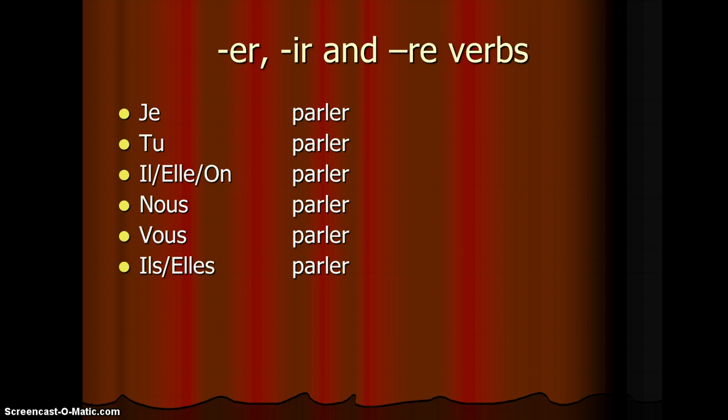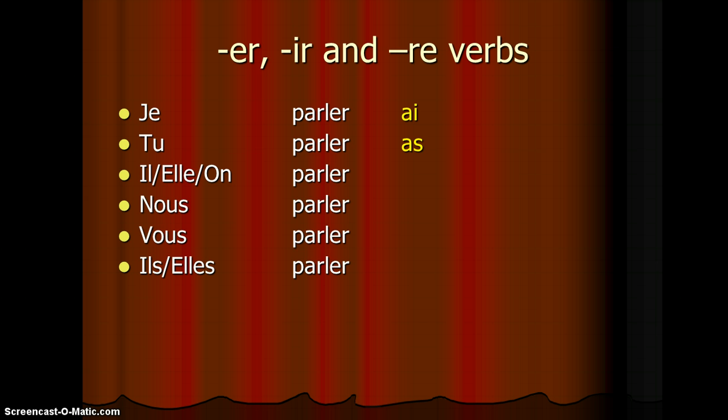Parler is the verb to speak. Let's imagine we've looked this up in our dictionary, and in actual fact we haven't changed anything to it at all. We've just written the verb out 6 times, all the different parts of it. All we're going to do now is put an ending on this word. So I will speak, je parlerai. We put an AI on the end of parler.